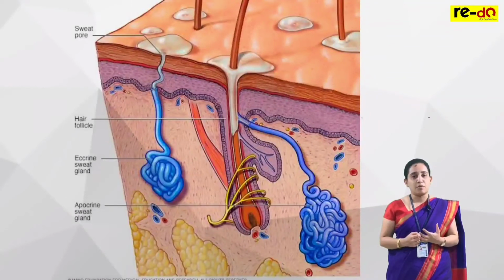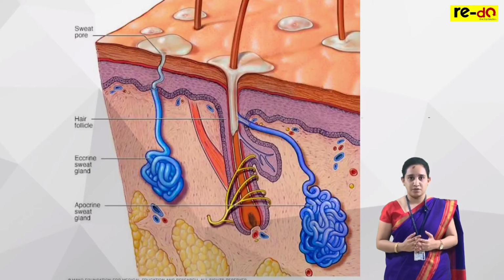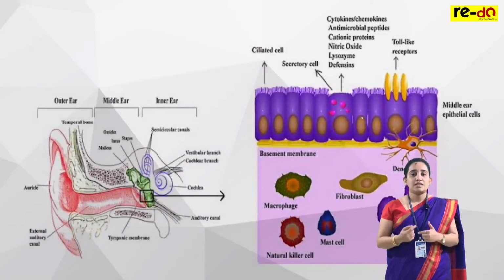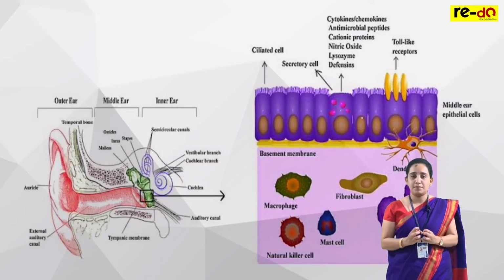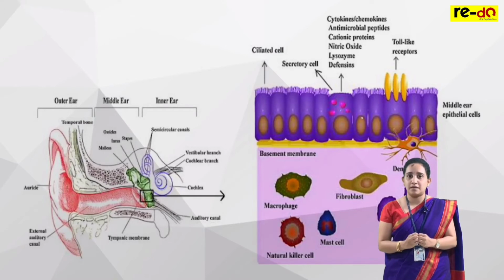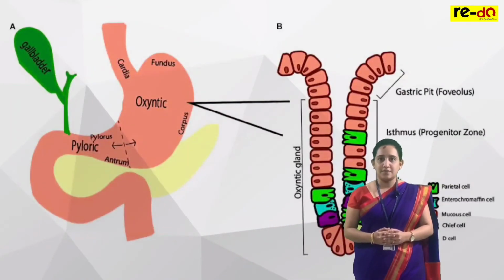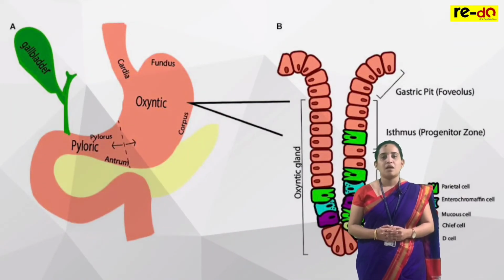The next example is the sweat, which is produced from the sweat glands, a modified gland of the skin, which helps to prevent the entry of the pathogens. Cerumen in the ear. The ceruminous glands produce the cerumen wax, which helps to trap these foreign particles or the dust particles, preventing their entry into our body. The next example is the HCl, or the acid, present in the stomach.